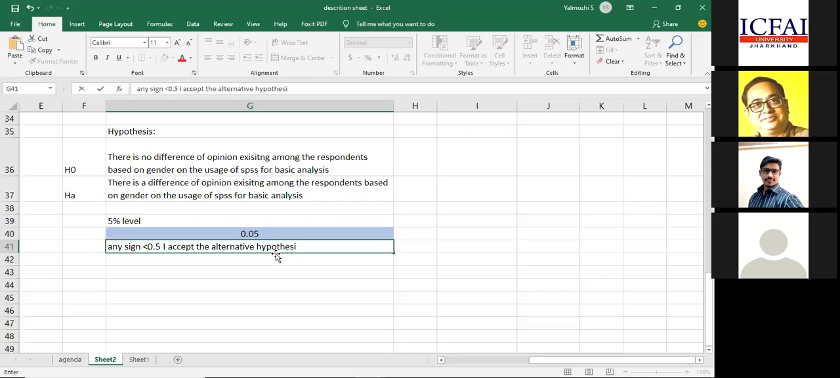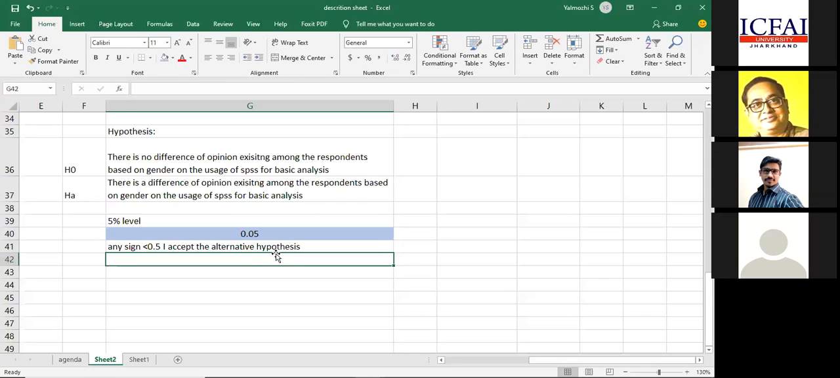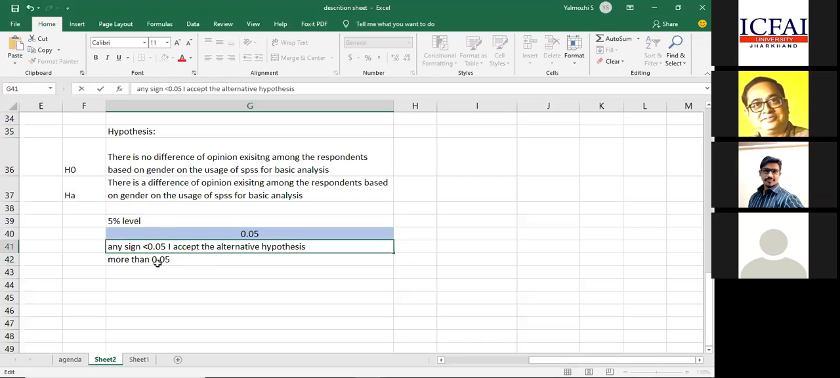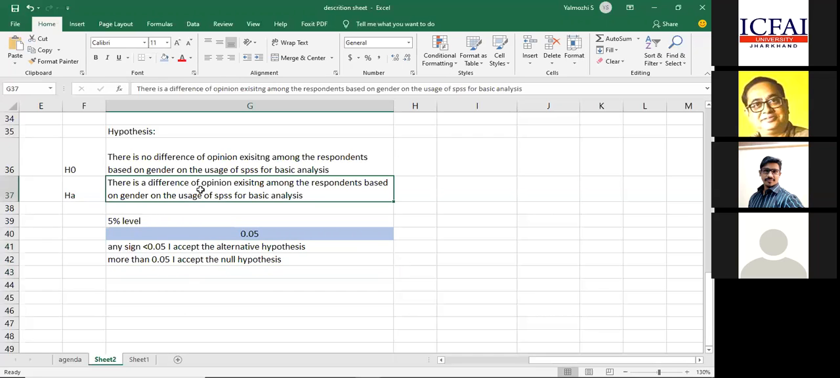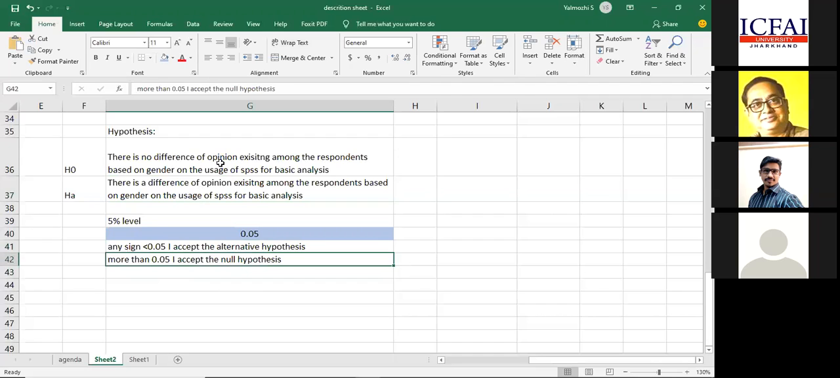You can write it down and have it with you anytime you want, to refer. If my significant value is more than 0.05, sorry, 0.05, error more than 0.05, I accept the null hypothesis. There is a term, fail to reject the null hypothesis, but in common man's language, keep these two lines very firm. Any significant value obtained, if it is less than 0.05, you go with the alternative hypothesis. If it is more than 0.05, you go with the null hypothesis.